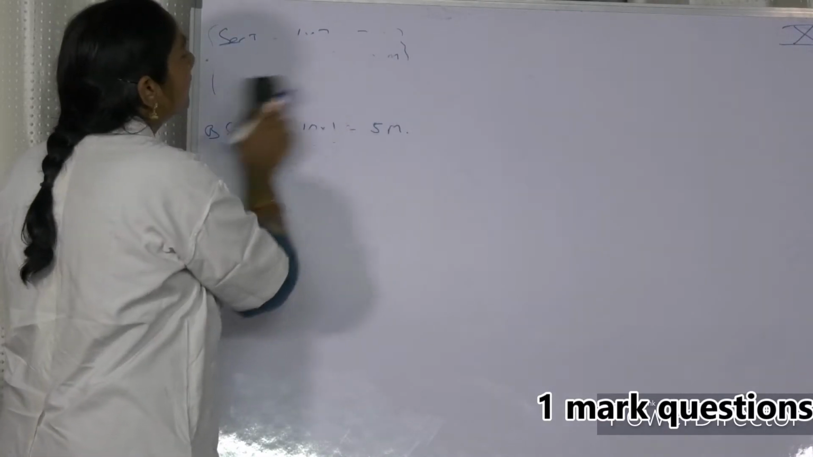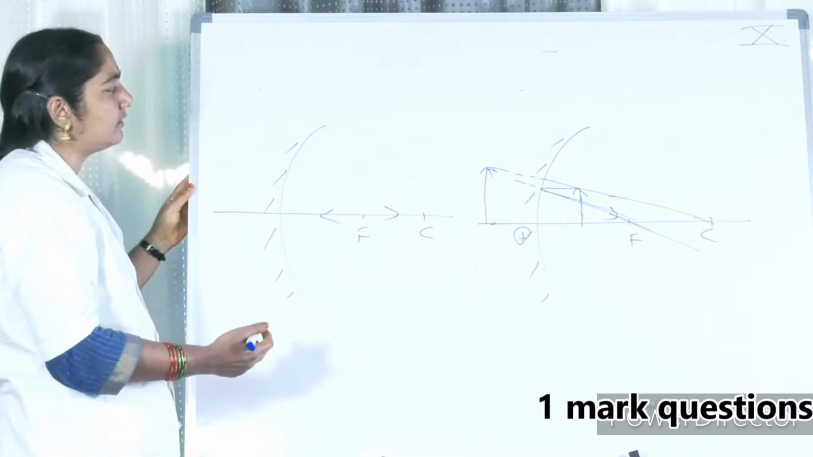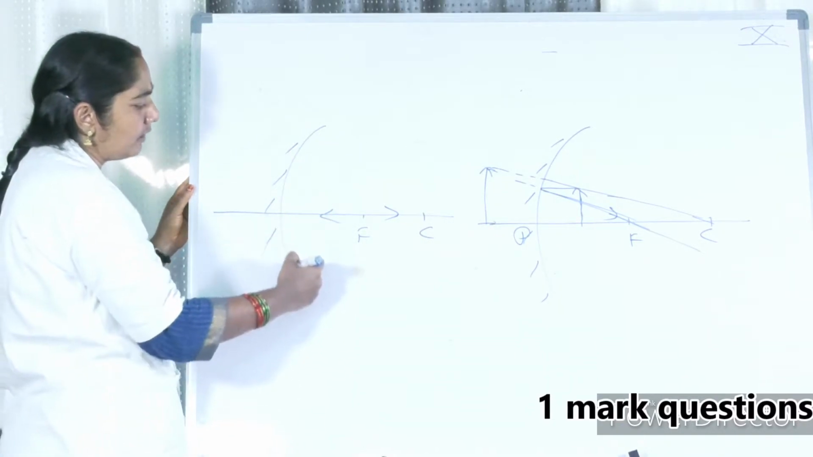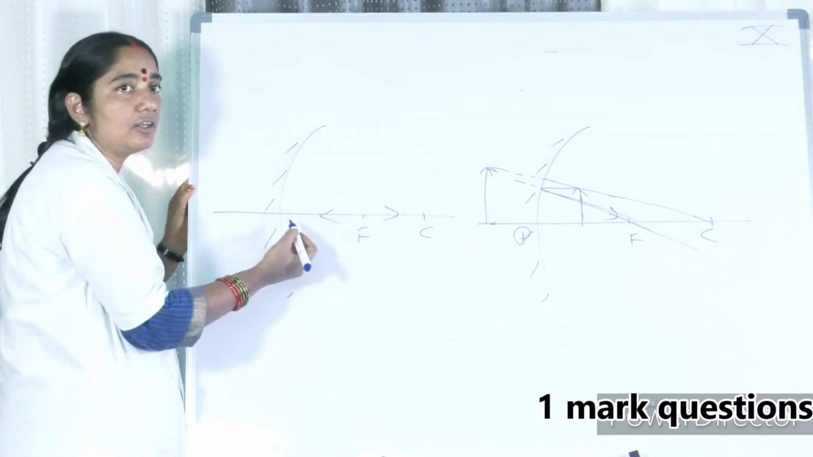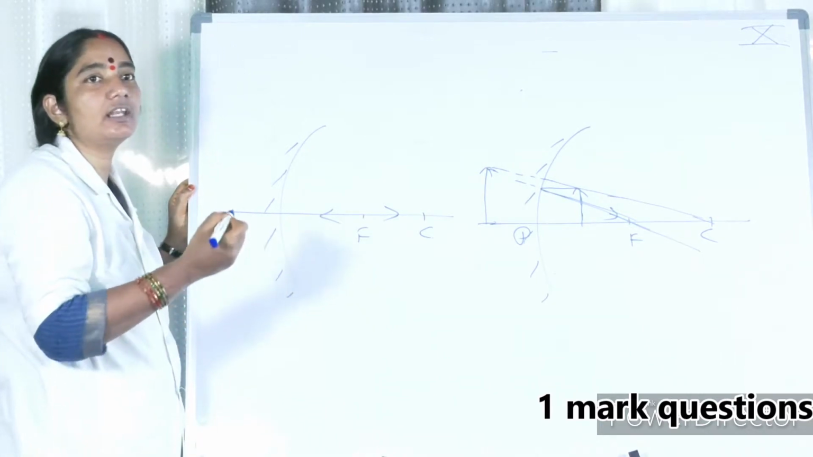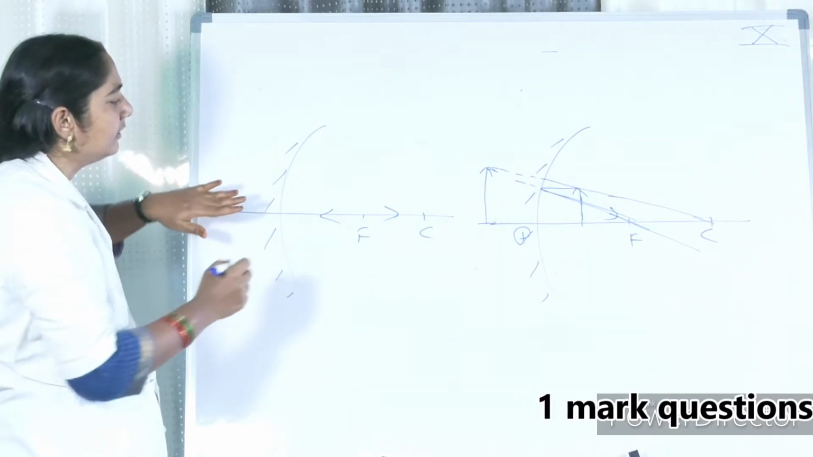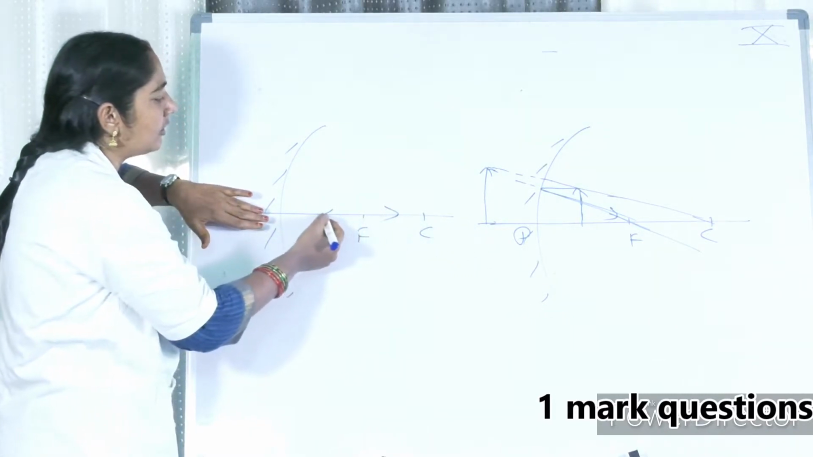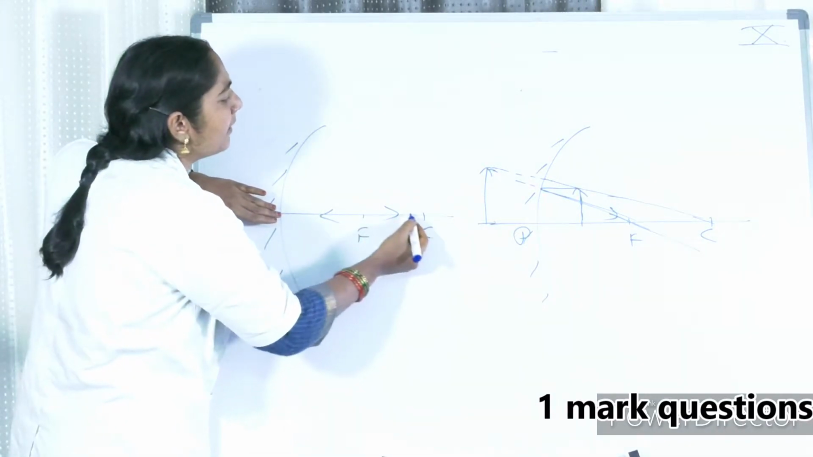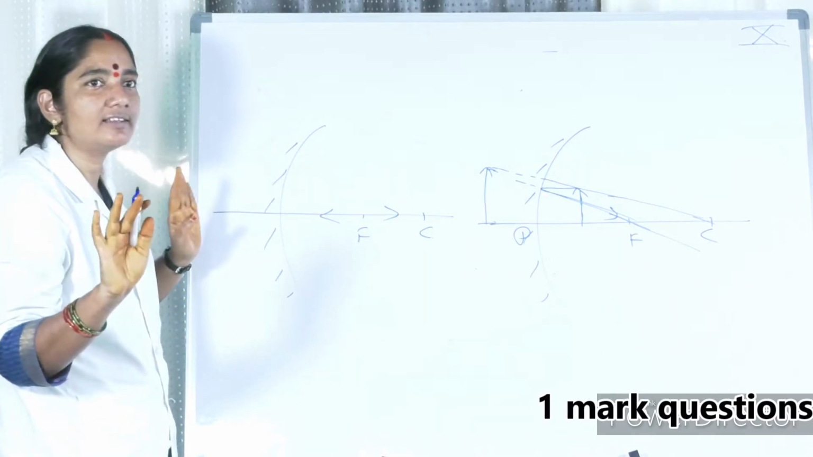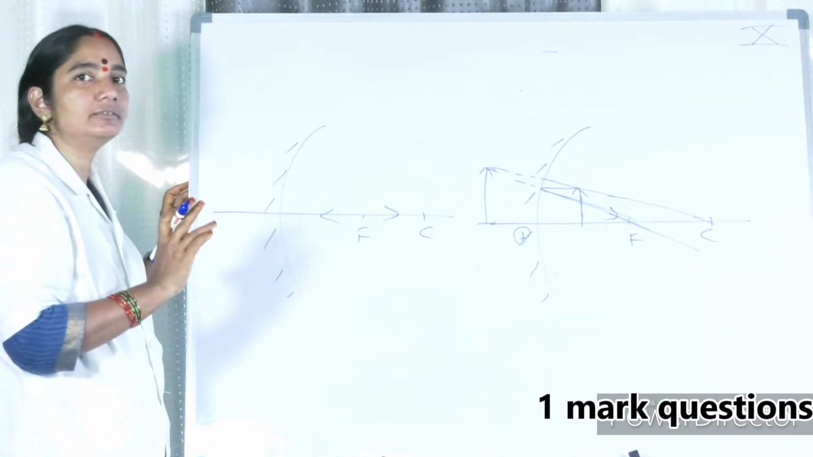Now we are going to discuss the next question. Given a concave mirror and a ray coming like this, he is asking you to find out in which direction the reflected ray is passing. Simple: the ray is coming along the principal axis, so naturally it retraces the same path back. The answer is that it retraces its own path back. Please draw the diagram.